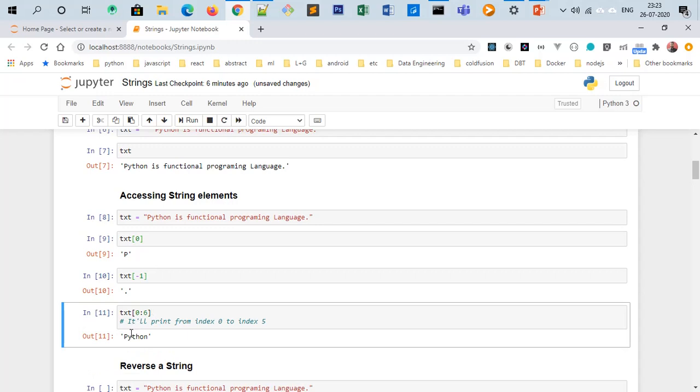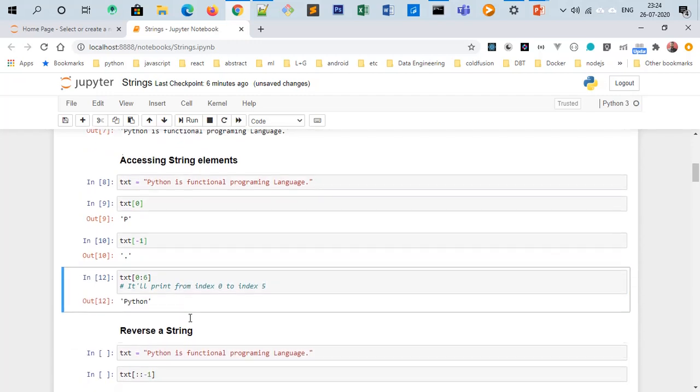It is printing from index 0 to index 5, that is, txt[0:n], going from 0 to n minus 1. If you write 6, it will go from 0 to n minus 1. So this is how we access the string using square brackets.